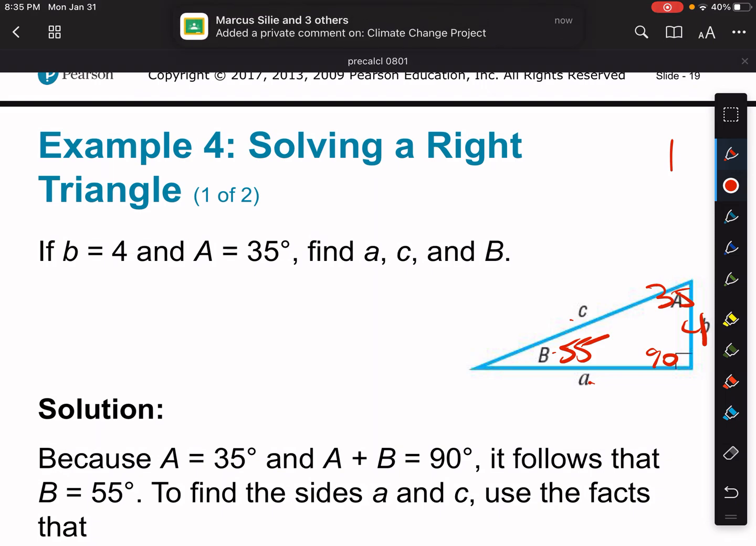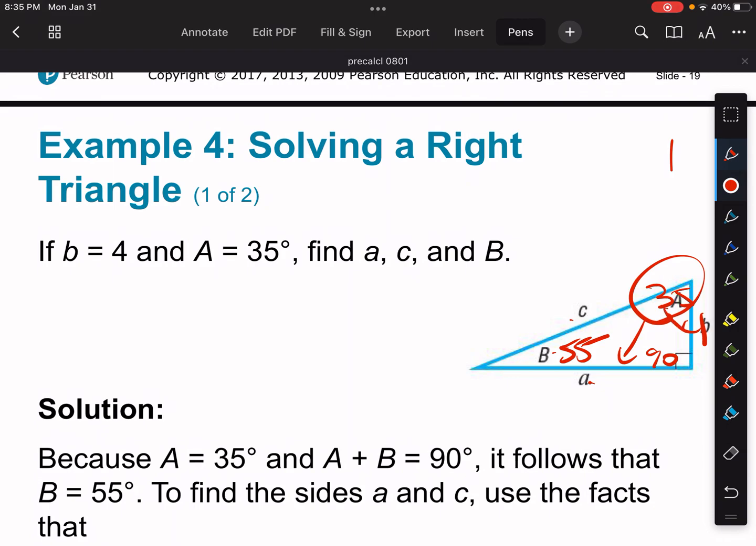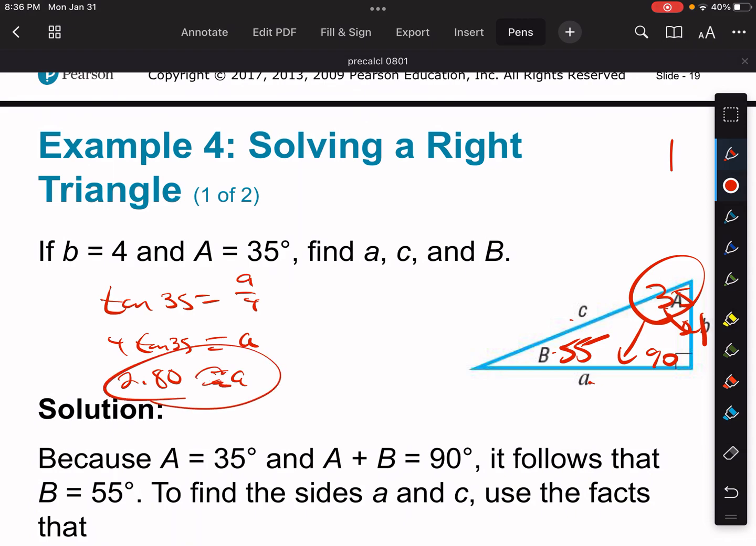Now, to find A and C, we can use just a trig, well, it depends on which angle you want to use here. If you're looking at this angle, from 35 degrees, to find A, that would be the opposite, and we know the adjacent. So opposite over adjacent deals with tangent, so we could say tangent of 35 is equal to A over 4, which means A is equal to 4 times the tangent of 35. If you did that out on your calculator, you should get like 2.80 or something like that. Okay, so go ahead and test me on that one, check that one, make sure it's good.